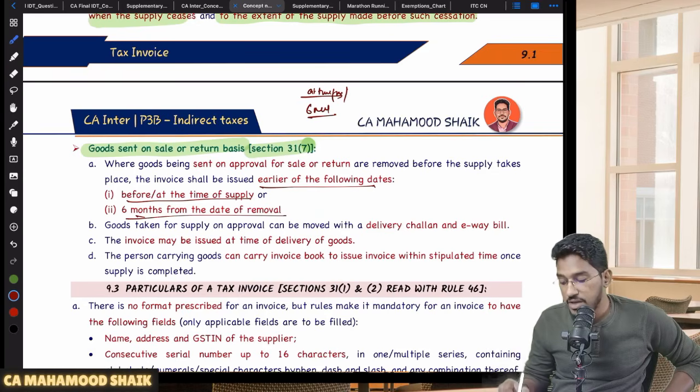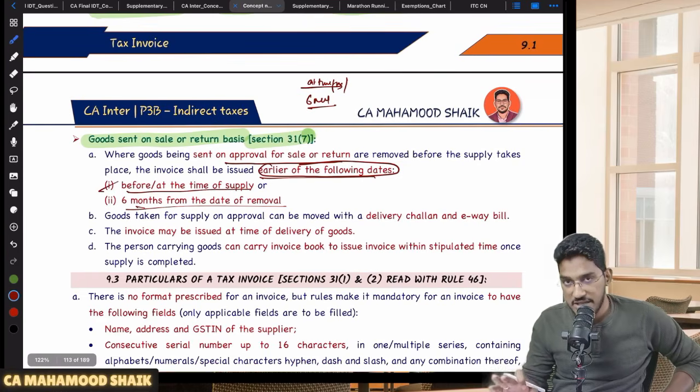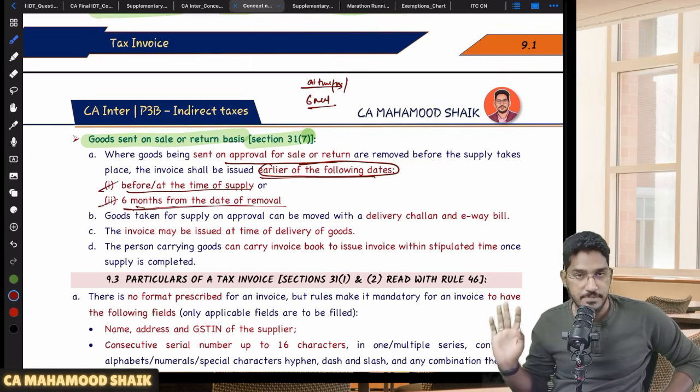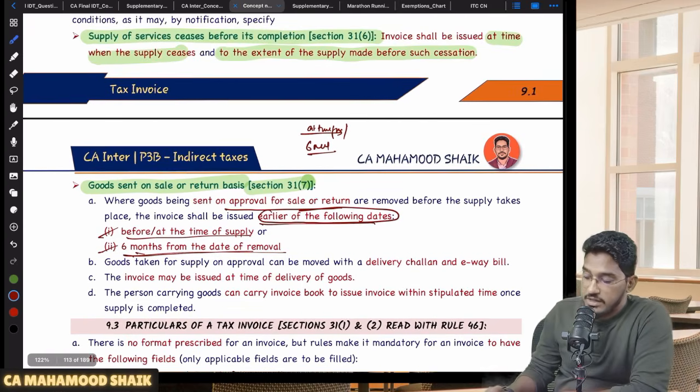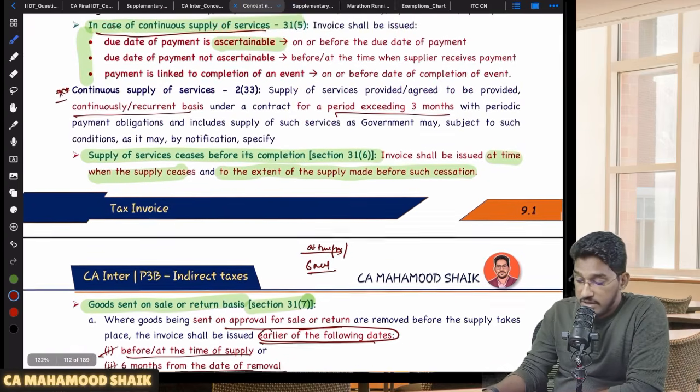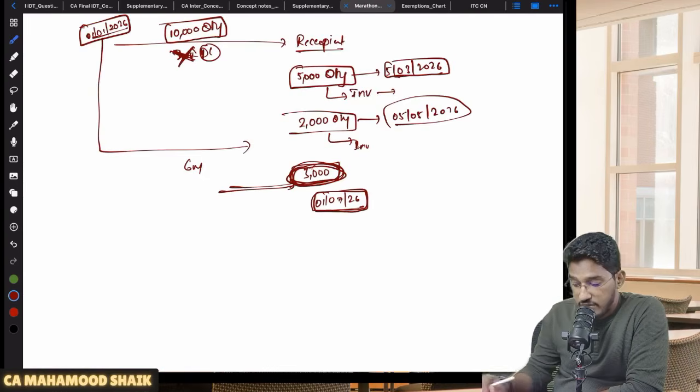Very important point. Where goods are being sent on approval for sale or return basis, invoice is required to be issued on or before the earlier of the following dates. What is it? If the actual supply has taken place, before or at the time of supply, or maximum within 6 months from the date of removal of the goods. Understood? So this is what regarding various circumstances and various time limits within which you are required to issue the invoice.